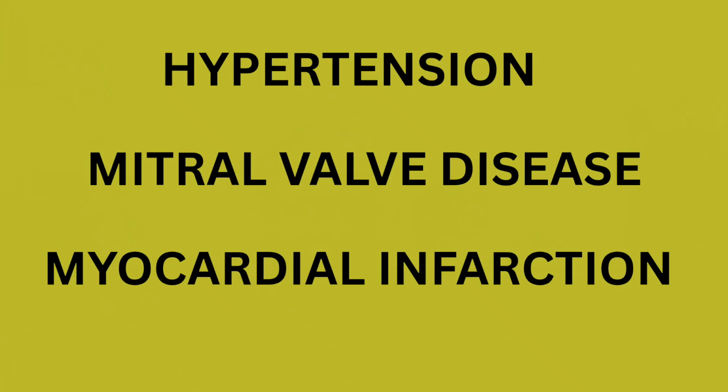Most of the impulses are blocked at the AV node. The ventricular rate may be slow, normal or fast. It ranges from 75 to 200. What is the etiology of atrial fibrillation? The most common cause is chronic hypertension.